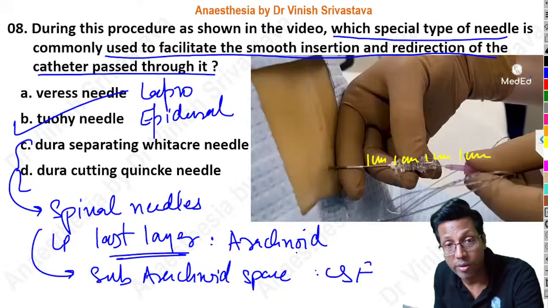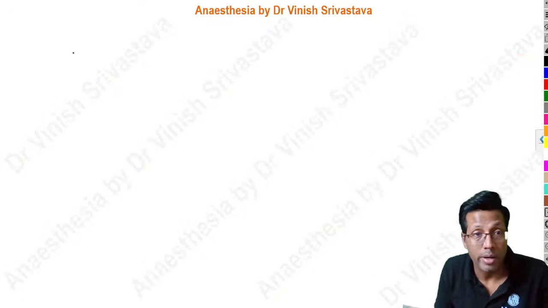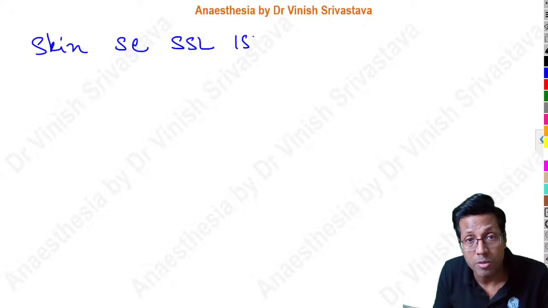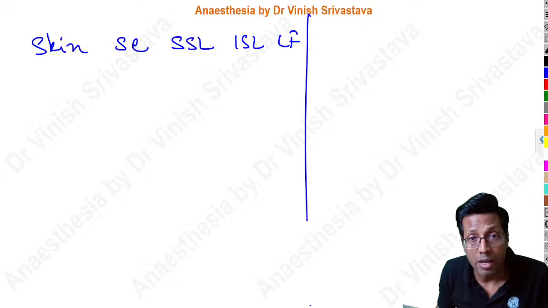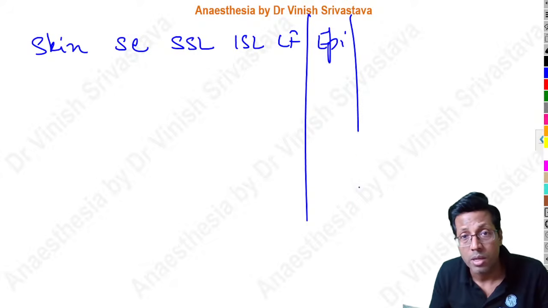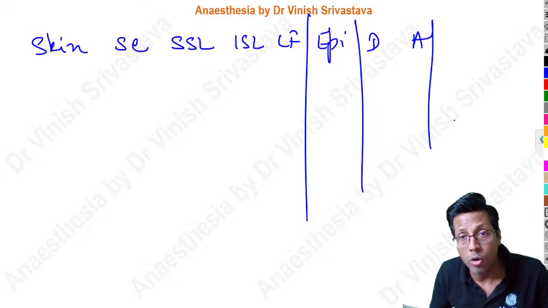Remember those layers are very important. The first layer you pierce is the skin, then subcutaneous tissue, supraspinous ligament, interspinous ligament, ligamentum flavum. As soon as you cross ligamentum flavum, you come to the epidural space, which means outside the dura. You get the dura, then the arachnoid. You cross the arachnoid, you reach the CSF.